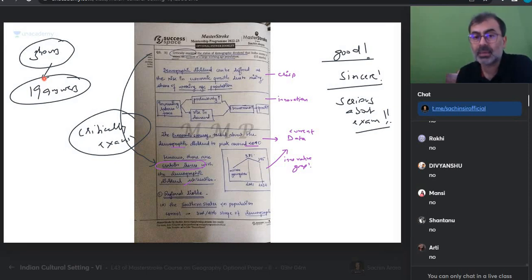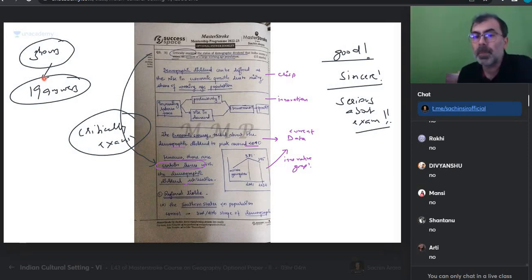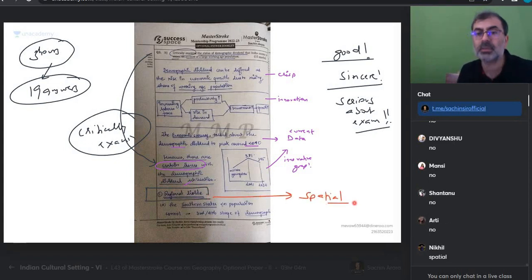Everything, can you see, has something better. So you might feel, sir, make answer, I will. But I'm saying there is something available. Now he has to choose the points. First, he sees there is a regional divide. Why does he choose this point first? Because this is a geography answer. There can be any point, no? Any point can be chosen.